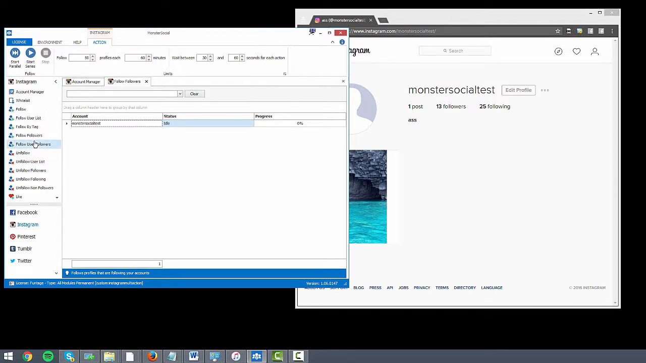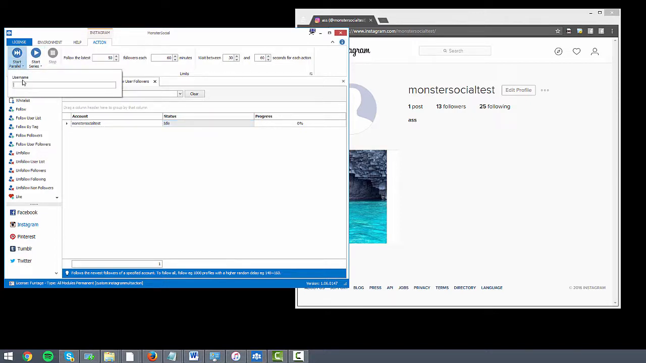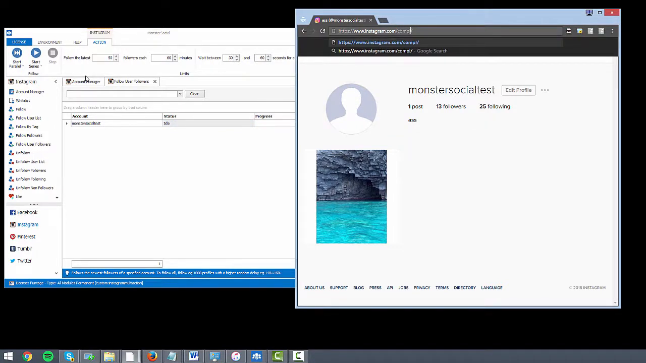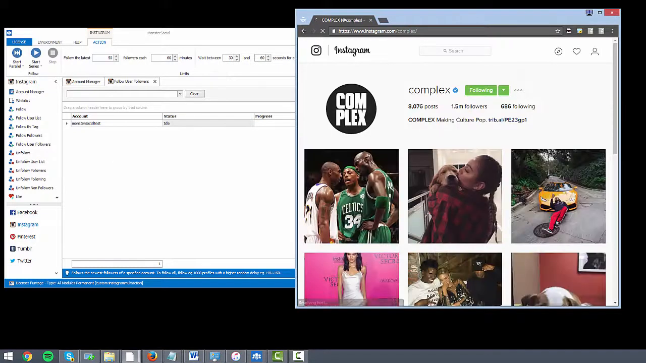Okay, having a look further through, follow user followers. Now this is one of my favorites of this itself. This is really good for making a niche following. Now say for example, if you have a look here, it says username. So you're going to input the username of the account you want it to grab the followers of. So for example, in this case, if I go to Complex, we can have a look here. It's got 1.5 million followers.